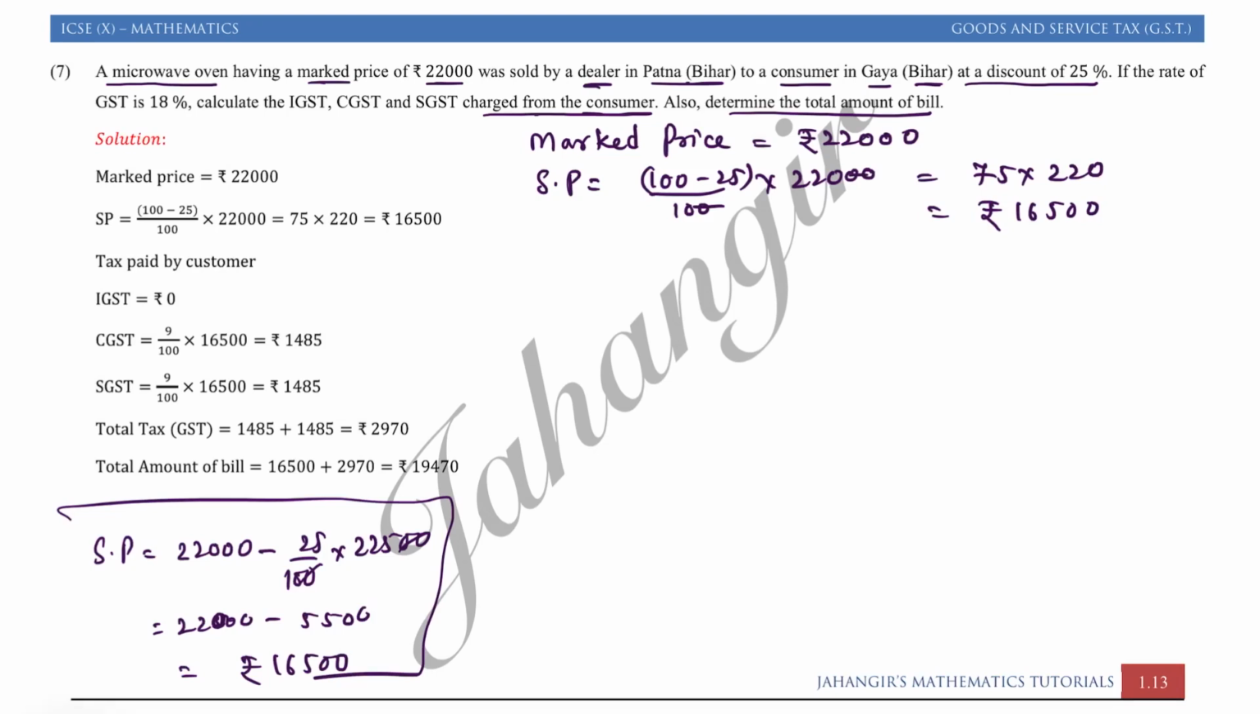Now once you get SP, what they say, calculate the IGST, CGST, SGST charge from the consumer. So what we had discussed previously in concept, that consumer will always pay tax on its buying price. Since this is the selling price of the dealer, buying price of the customer is also the same. So customer will buy a microwave oven at rupees 16,500. So I will write tax paid by customer.